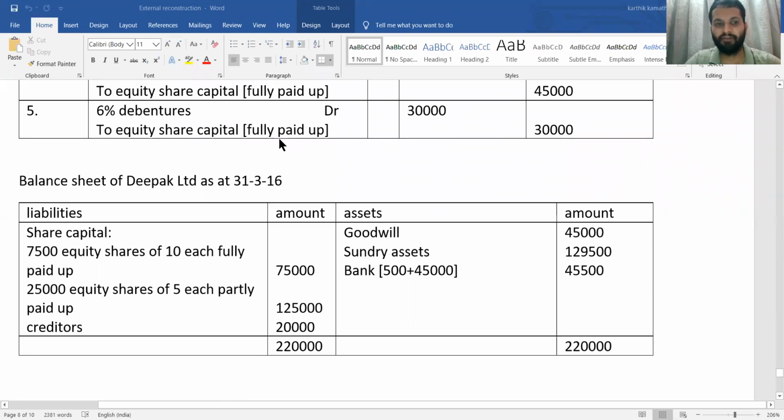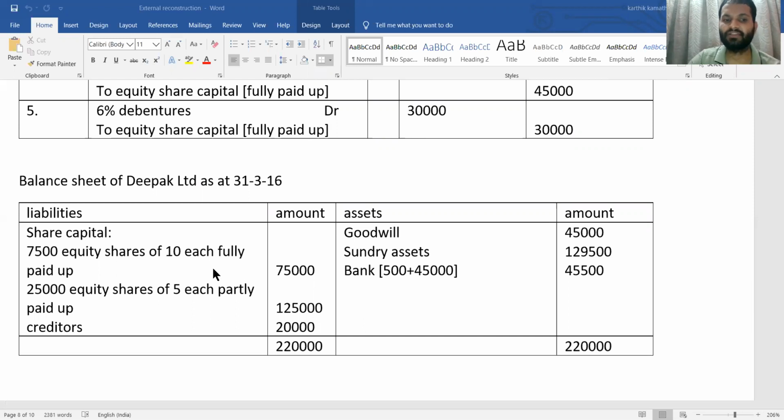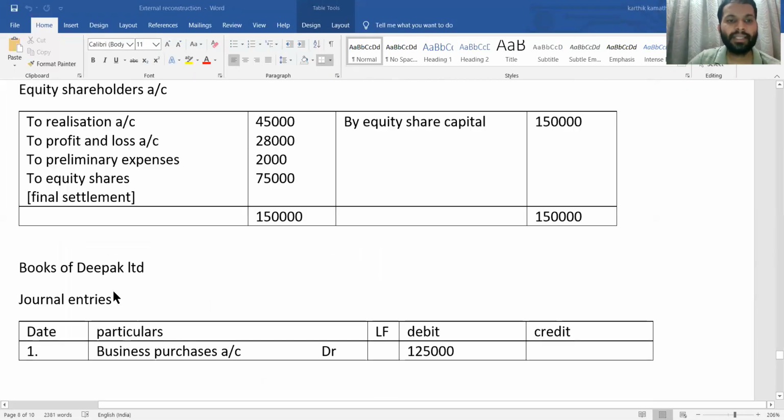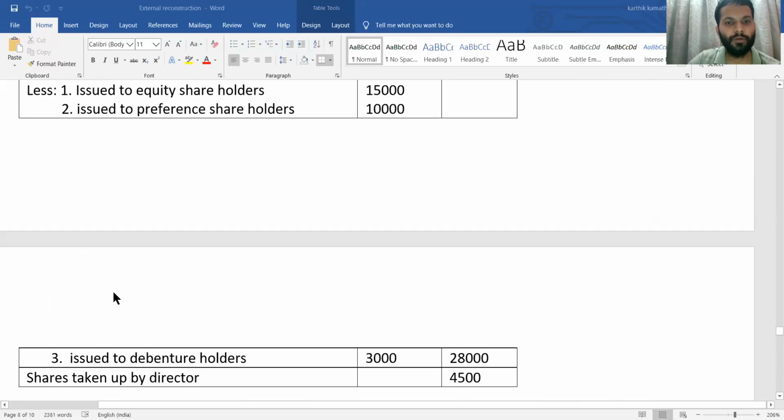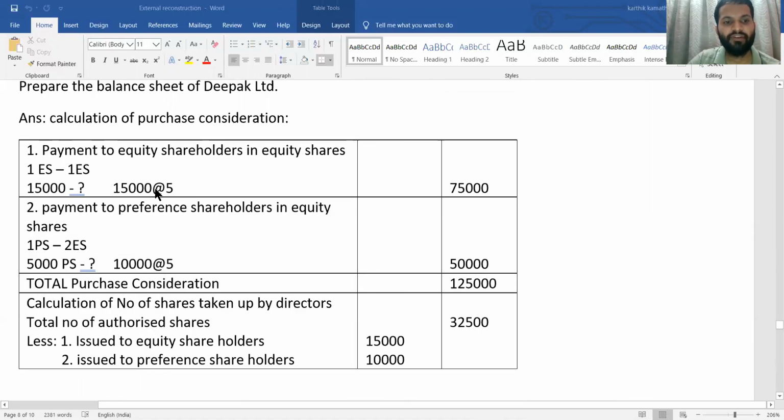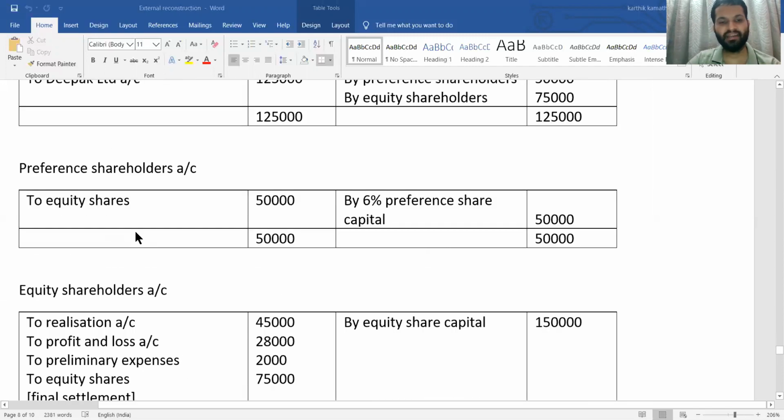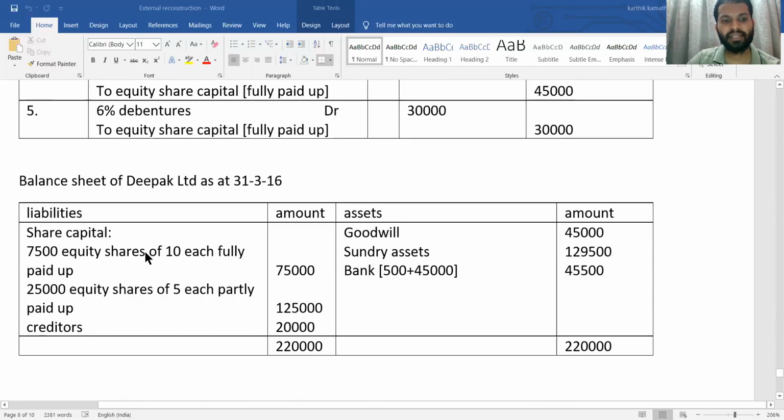See journal entry 5. So 4,500 plus 3,000, 7,500 equity shares of 10 each fully paid up, 75,000. What about the partly paid shares? You need to see the purchase consideration working note: 15,000 plus 10,000, so total 25,000 shares of 5 each.